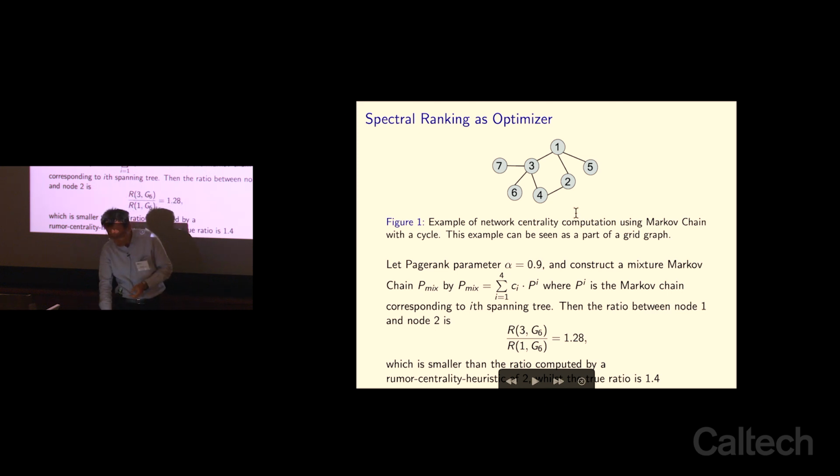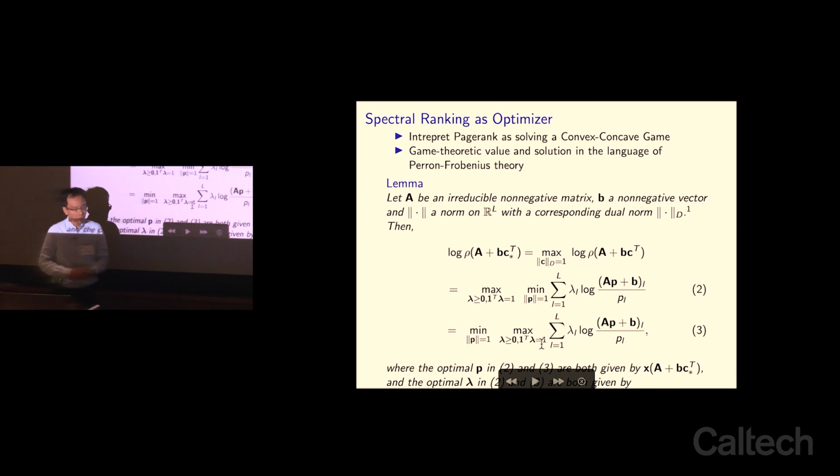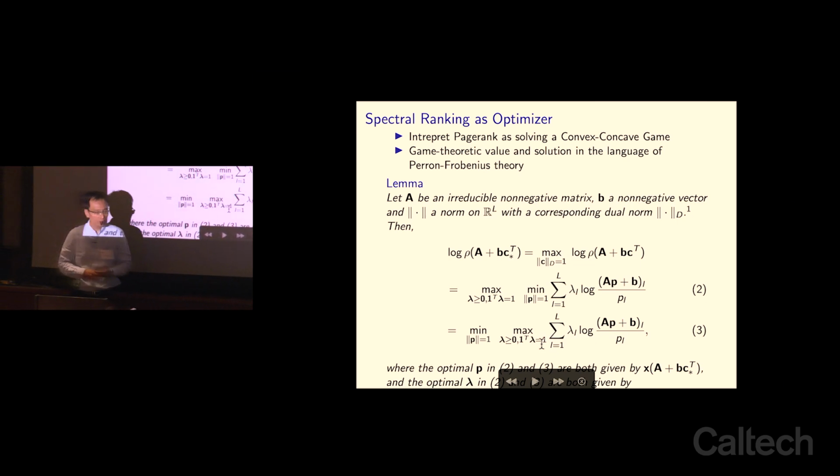Now, using our PageRank heuristics, we could demonstrate that the performance is much better than the prior state-of-the-art, which was just based on one particular breadth search heuristic and using this notion called rumor centrality. Now, once we have this PageRank algorithm, the next thing is to ask, can we solve this PageRank fast? PageRank has been well studied.